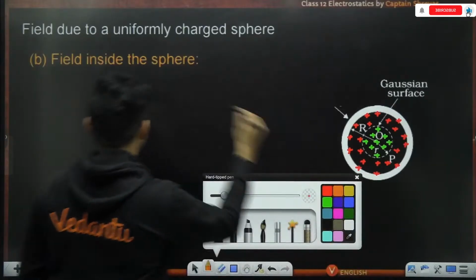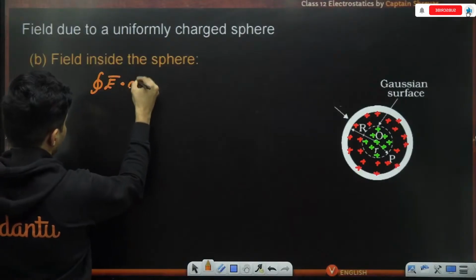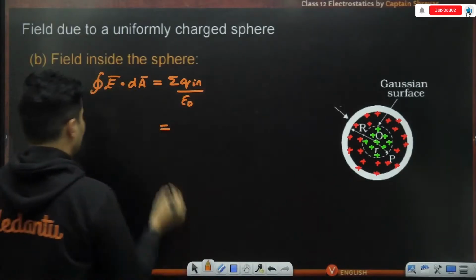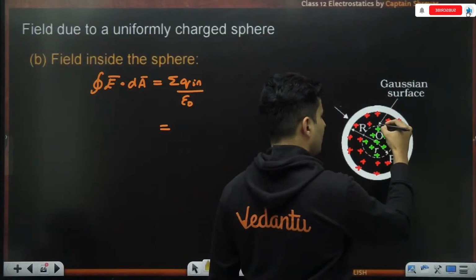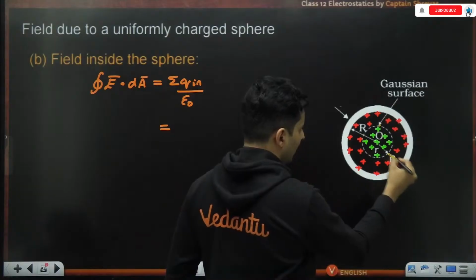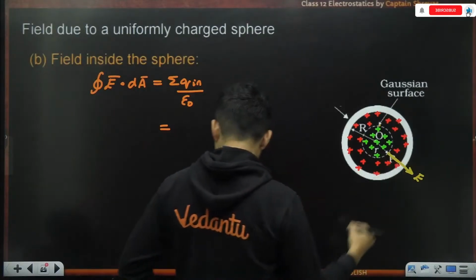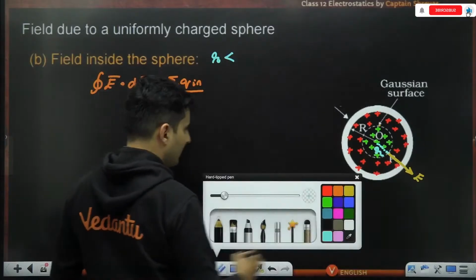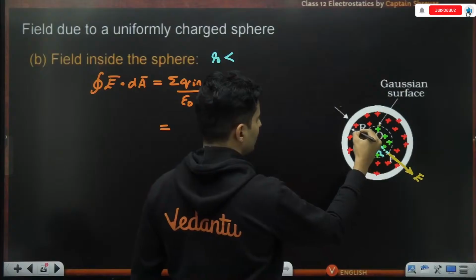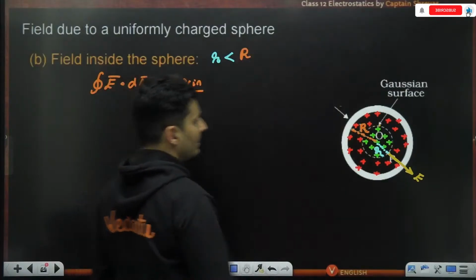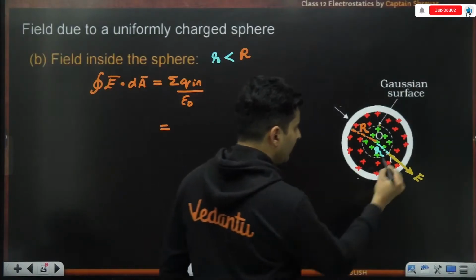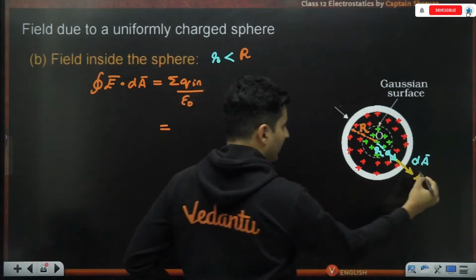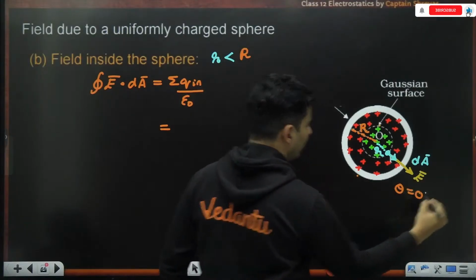So when you apply Gauss's law, and you say it is net charge inside by epsilon naught, well, over here, this electric field at this distance r, which you are able to see, again this small r is less than your capital R. Then you will see again at every place the area vector which you take is parallel to our electric field everywhere.